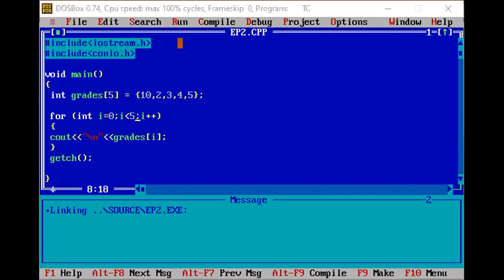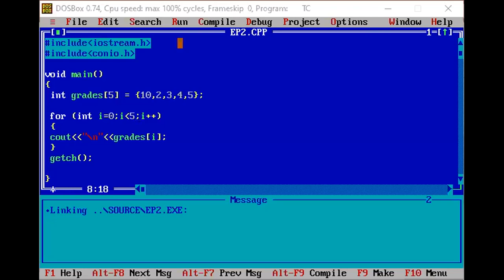Next, for printing any line on the screen, we are using a cout statement. Cout, then we have the insertion operator. Using insertion, we are printing the line as enter 5 numbers, and at the end we are writing endl. This means end of line, so the next statement will begin from the new line.